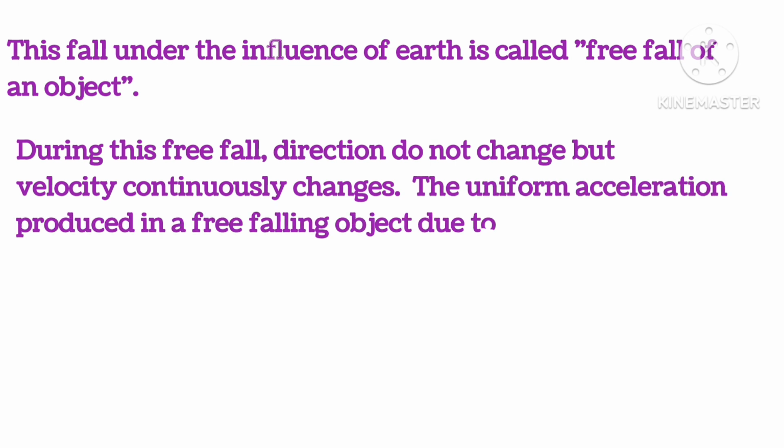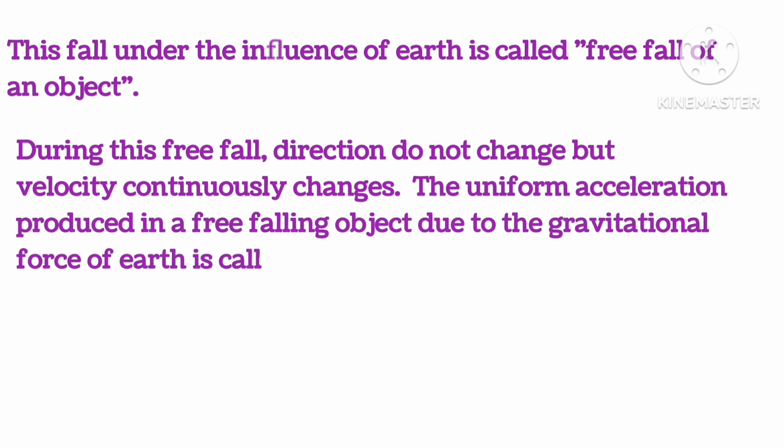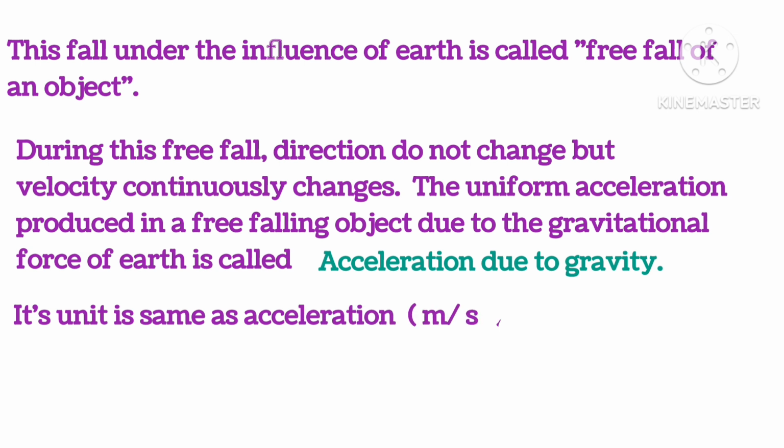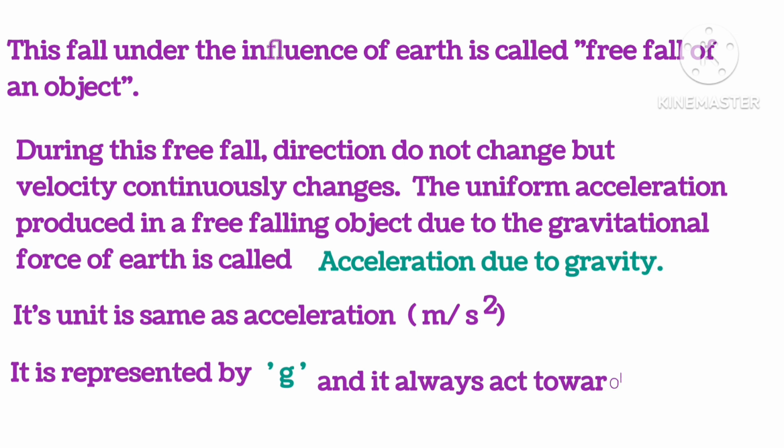The uniform acceleration produced in a free falling object due to the gravitational force of Earth is called acceleration due to gravity. Its unit is the same as acceleration, which is meter per second square, and it is represented by small g, and it always acts toward the center of the Earth.